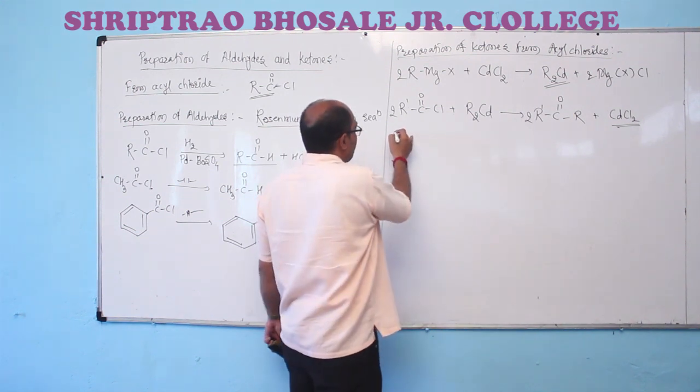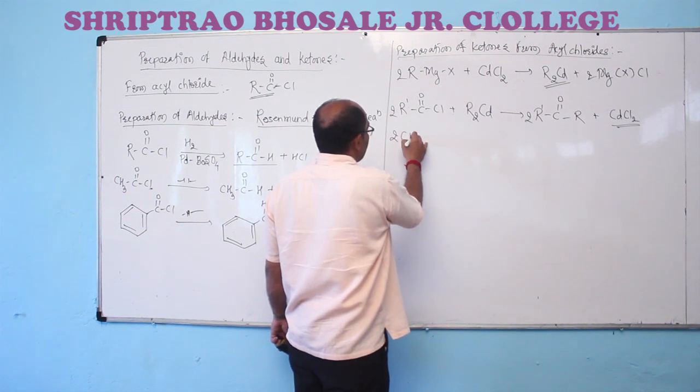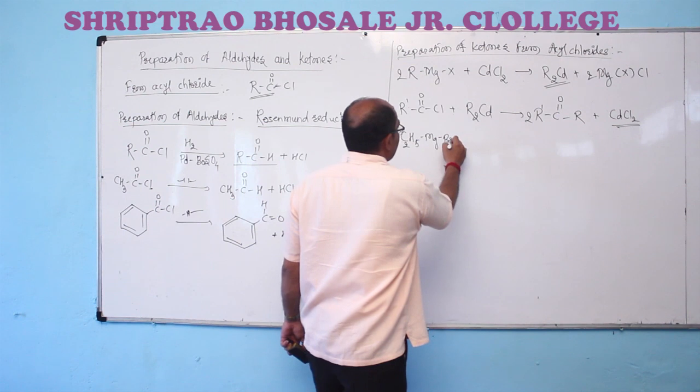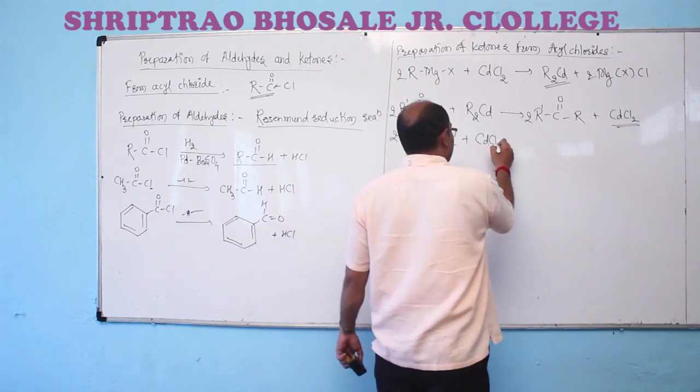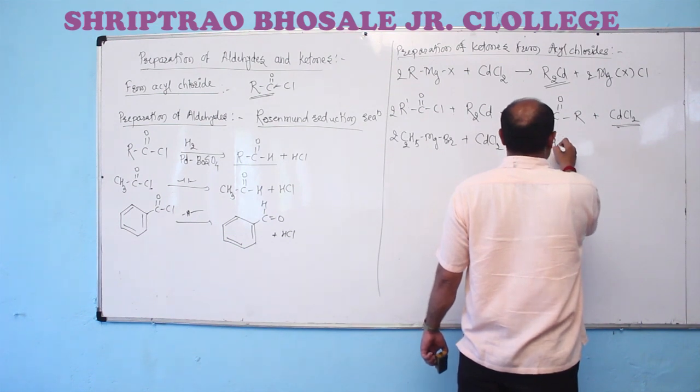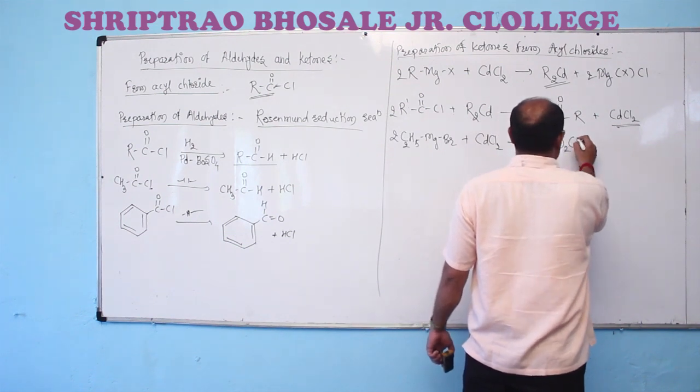For example, I am taking here ethyl magnesium bromide, which on treatment with cadmium chloride gives us the formation of diethyl cadmium.